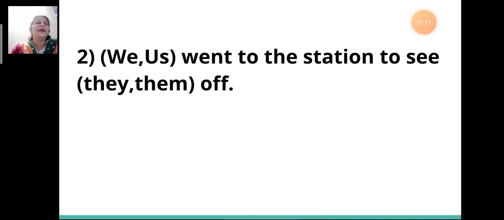Second, dash went to the station to see dash off. Here the answer will be: we went to the station to see them off.